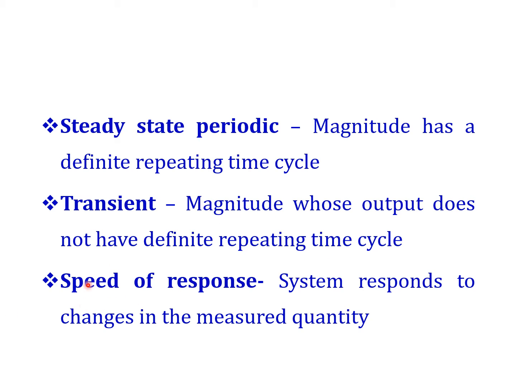So next is speed of response. Here it is how the measurement system responds to changes in the measured quantity. Some systems, whenever you change the input, respond immediately and give some output value. Some systems react slowly to the input. So it will depend on the system.